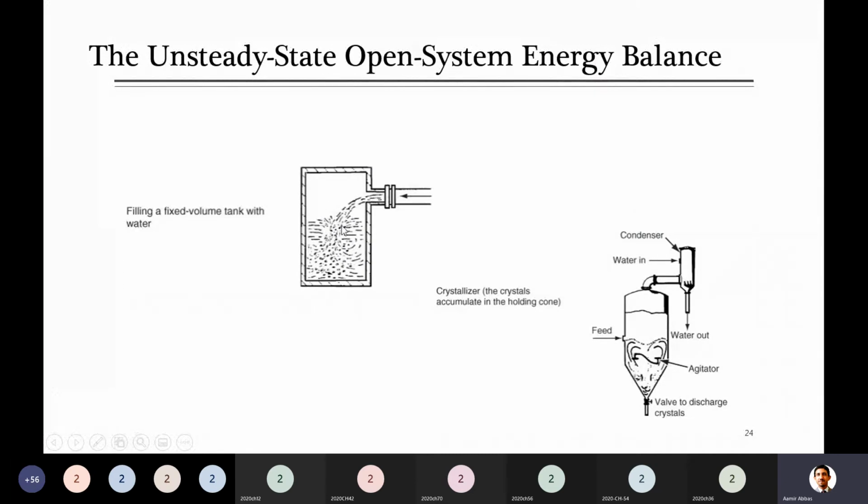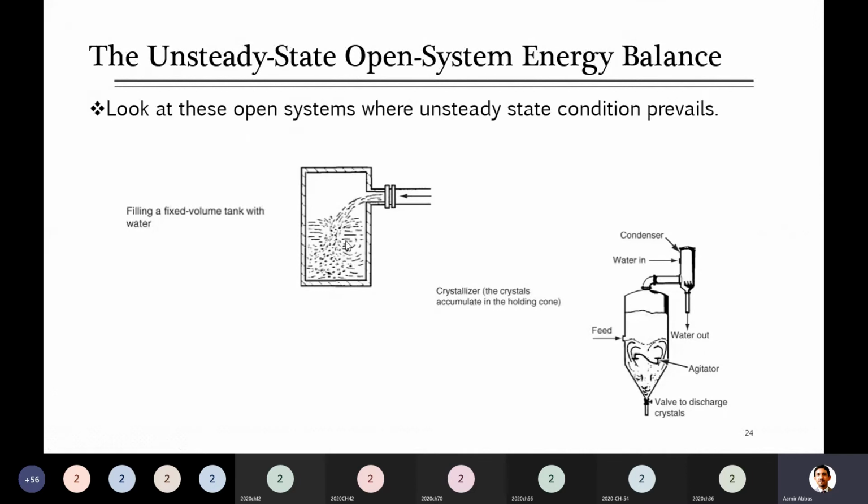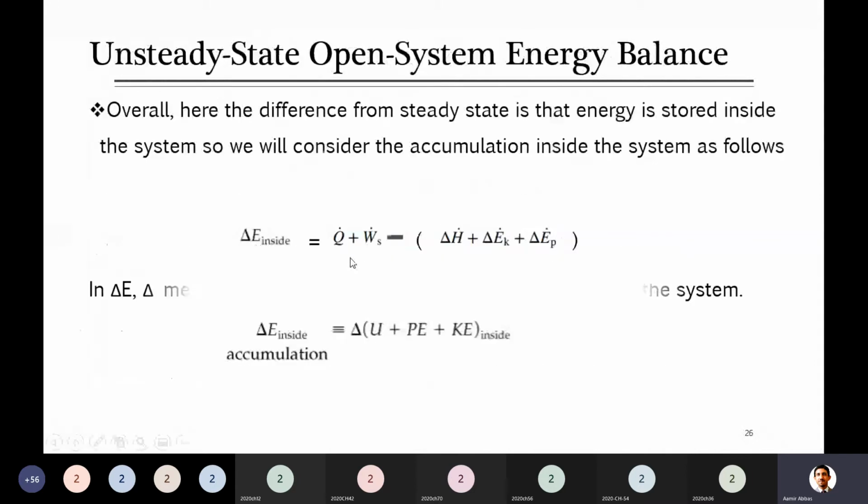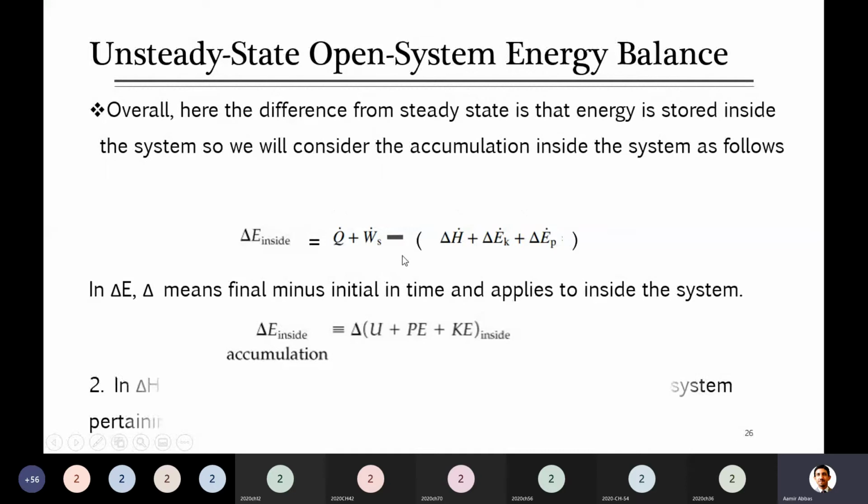So the change in its heat content is related to this term delta E. And what was coming in is accommodated here: the water which was coming in, how much energy it was carrying, will be calculated in this system. And if heat is added or lost or work is done, that will also be included.